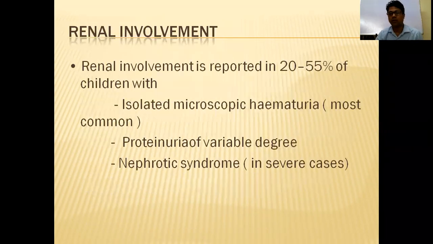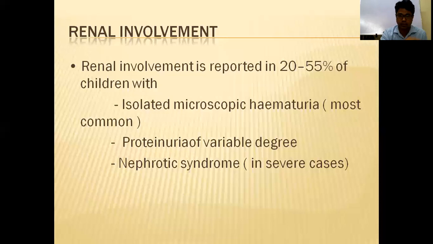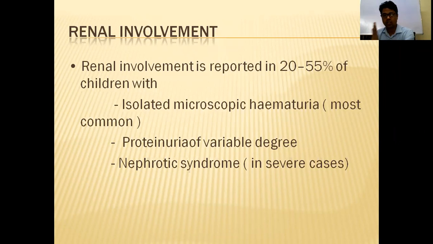So renal involvement. When there is renal involvement, you will get hematuria, microscopic hematuria. Isolated microscopic hematuria is the most common. Isolated means no pyuria, no other findings, not related to other diseases. What are the types of hematuria? One is microscopic hematuria, one is gross hematuria. So isolated microscopic hematuria you will get in HSP.